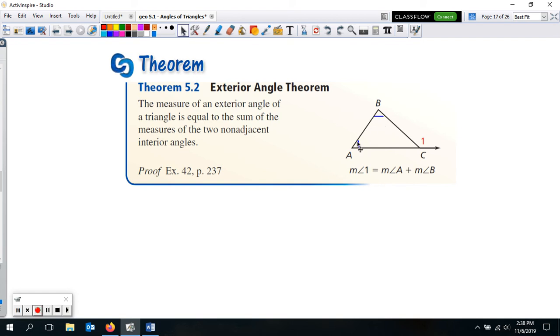I highlighted these, so you may highlight these ones. We're talking about angle B inside here and angle A there. Those two, if you add them together, are going to equal this exterior angle. Obviously not this one here, that's adjacent to it. These are non-adjacent interior angles. So the measure of angle 1 equals the measure of A plus the measure of angle B.